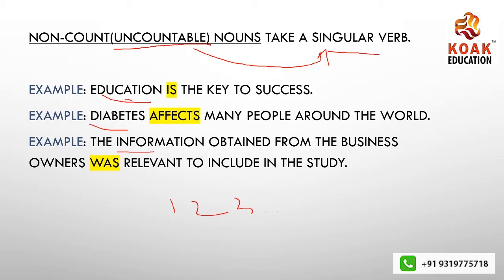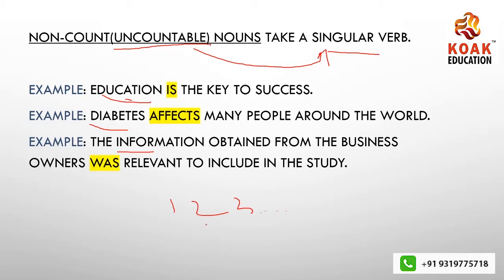If I can say 1 education, if I can say 10 diabetes or 5 information, then they are countable. If not, then they are uncountable. I cannot say this. So that is the reason these are uncountable. See, money is uncountable. I cannot say 10 money, but I can say 10 rupees. Okay, I'm counting rupees and not money, guys.